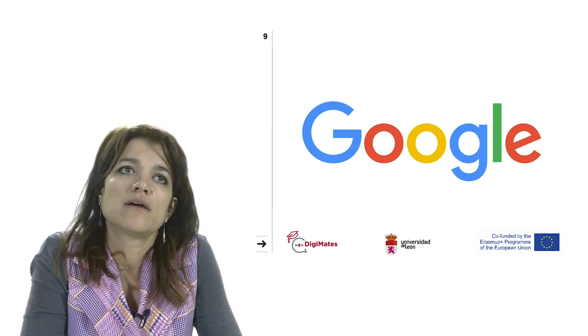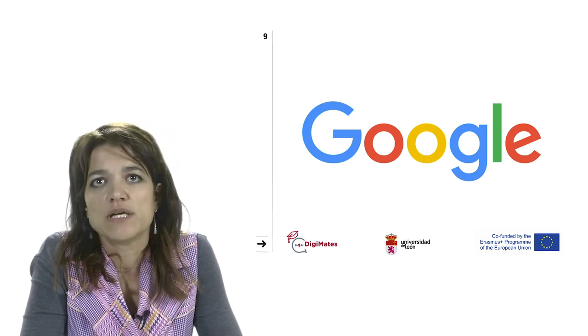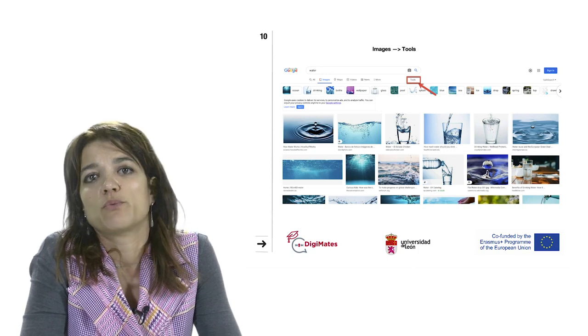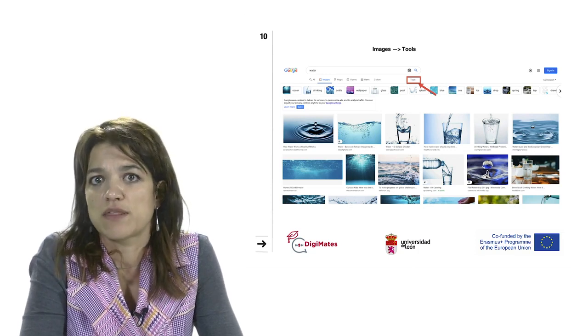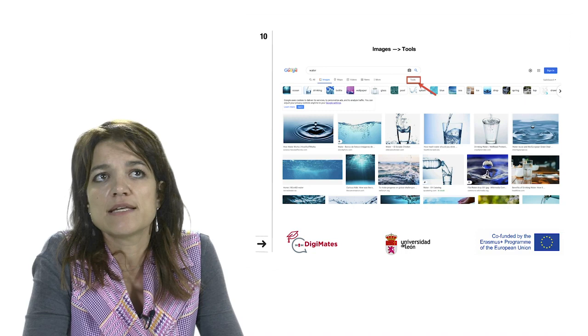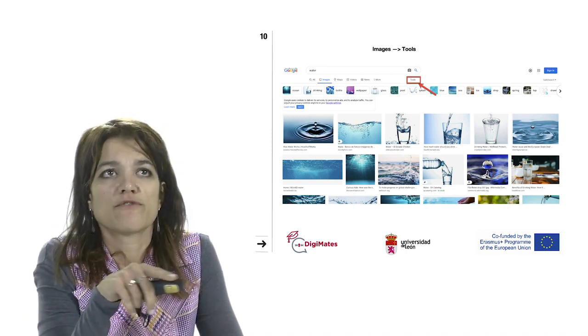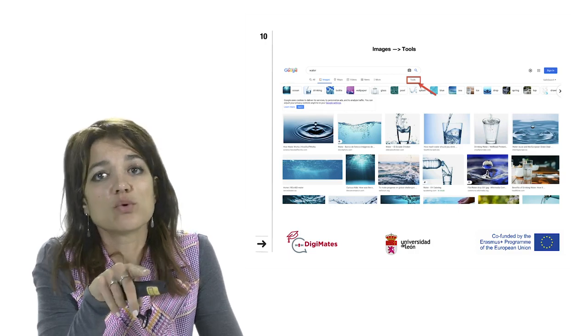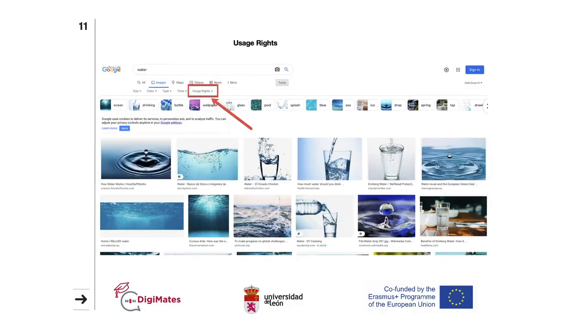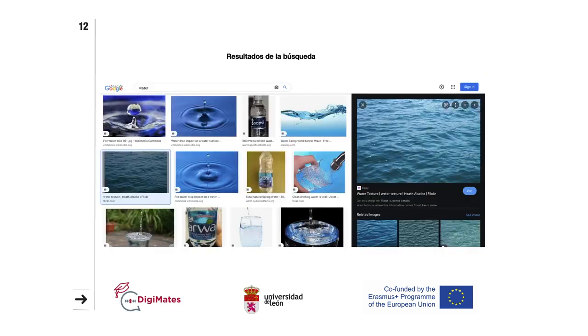Another really common activity that we do is to look in Google for a topic when we want to download images or something like that. In this case, what you have to do is to check. You put the word, for example here, water, and you check in tools, that is this little window that is on the right, and later you will have a menu in which you are gonna be able to read user rights. Always when you are looking in images. This is very important. We have to look for the word in images.